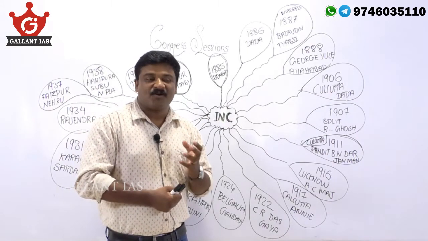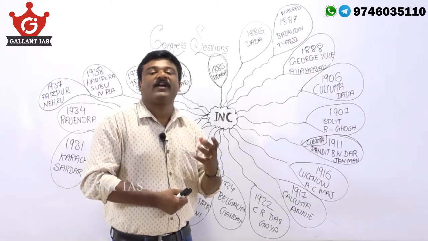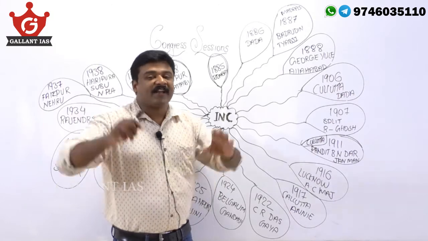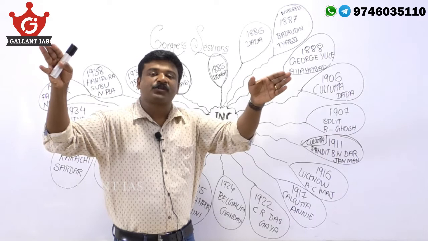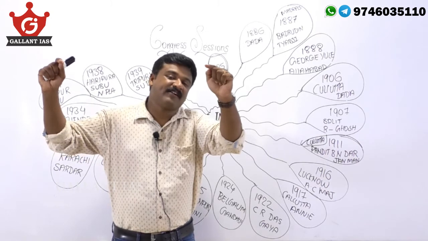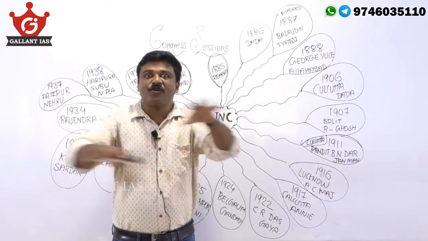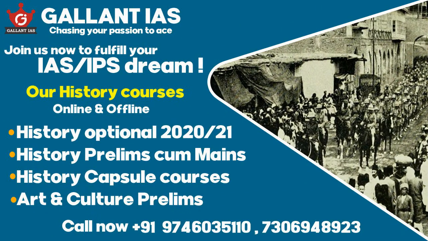Dadabhai Naoroji, the grand old man of India and the great economist, author of Poverty and Un-British Rule in India. He believed the biggest danger of British economic exploitation of India is the drain theory. Not even a single penny they spent for the welfare of Indians in India, absolute zero public expenditure. That was the biggest danger of British economic exploitation, highlighted in his Poverty and Un-British Rule in India. So this is the 1886 Calcutta session of INC.